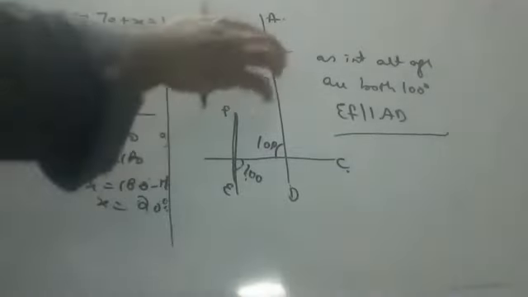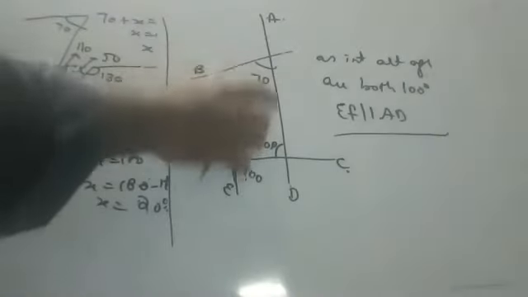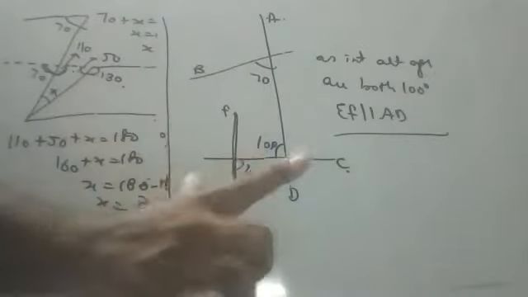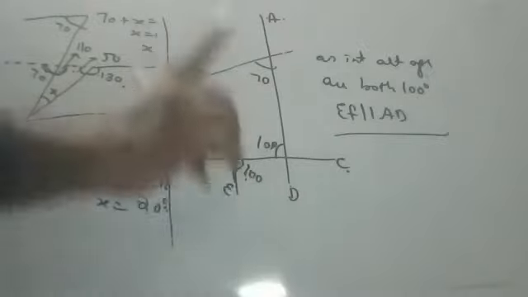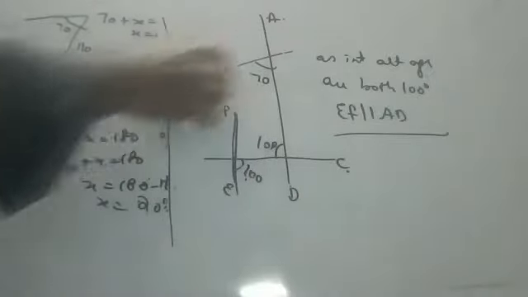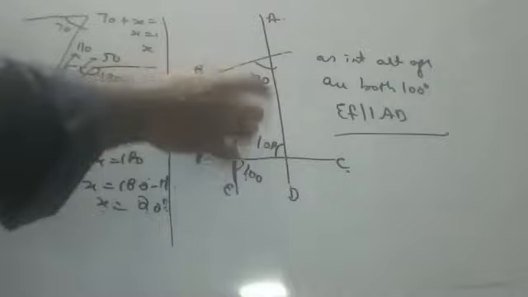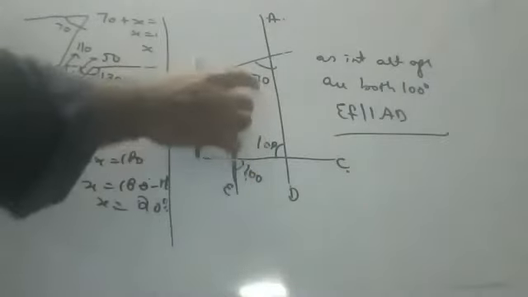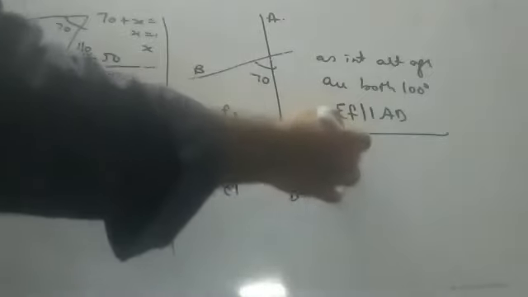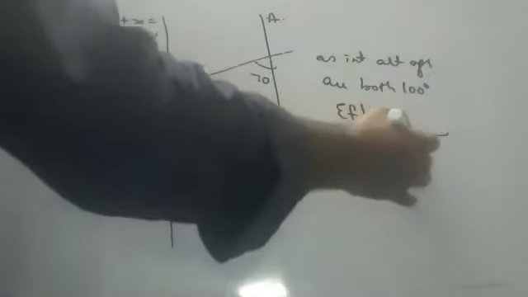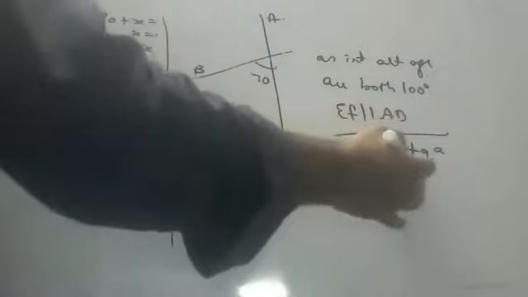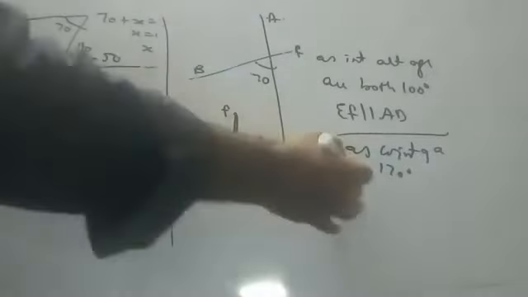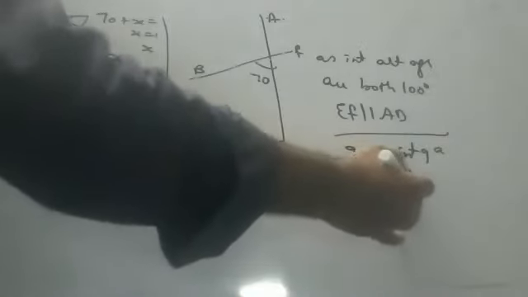Okay, again, you see here, children, 100 plus 70 is how much? 170. Co-interior angles are 170, so they are not parallel. If co-interior angles are 180 only, they are parallel. But co-interior angles are 170. As co-interior angles are 170, BF is not parallel to CK.